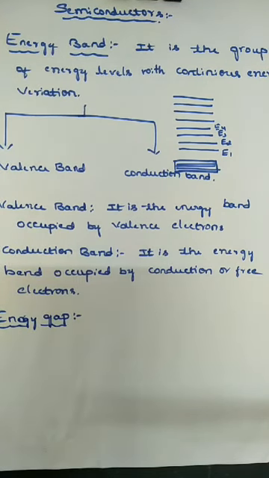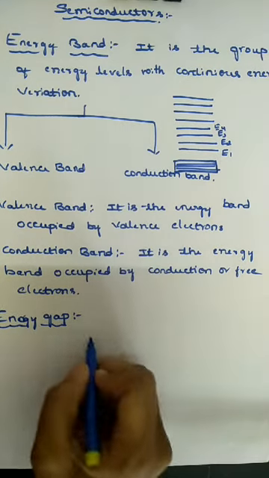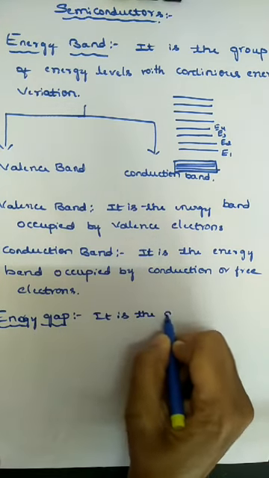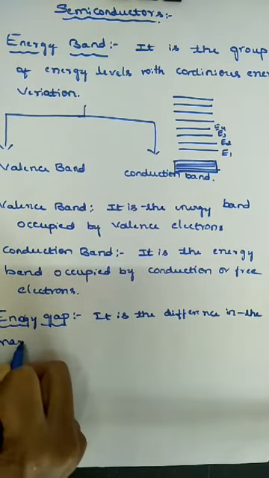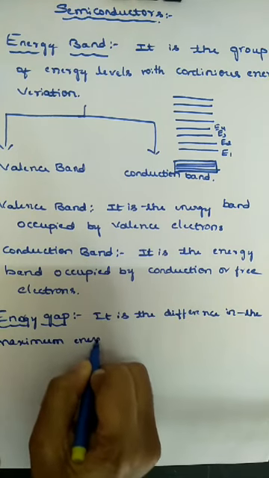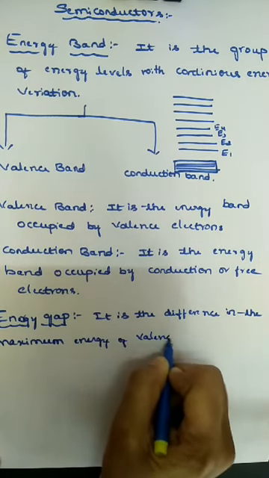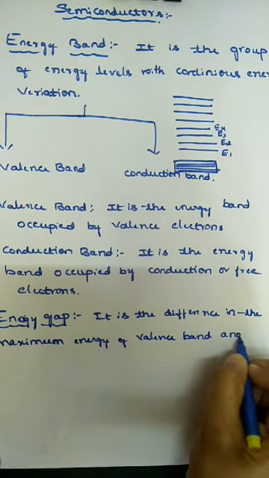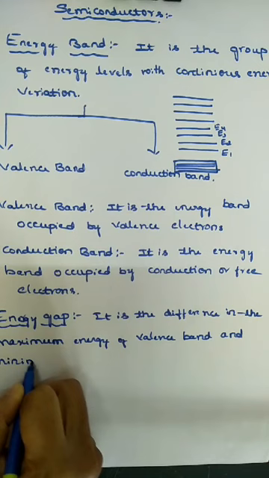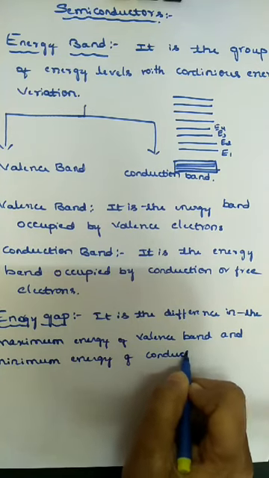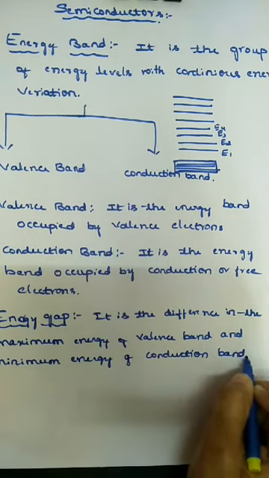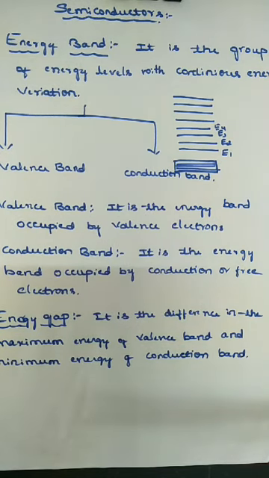It is the difference between the maximum energy of valence band and the minimum energy of conduction band. So this is called energy gap.